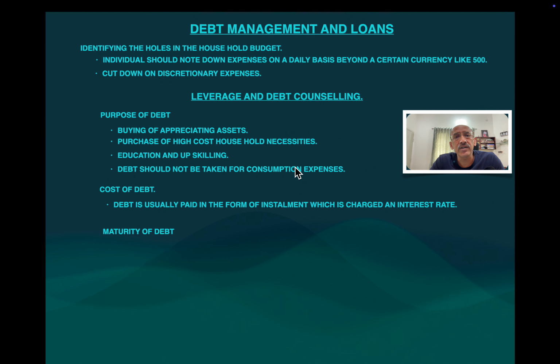Now, the maturity of debt. There are various types of loans: short-term loans and long-term loans, which will be available. Loans will have a tenure of 1 year to 25 years. That depends upon your repayment capability. You can raise a loan for 10 years. Some people will raise a loan for 5 years. So it all depends upon your repayment capability.